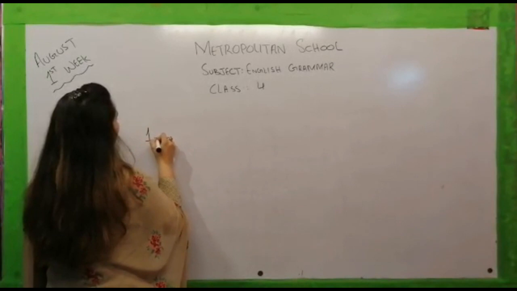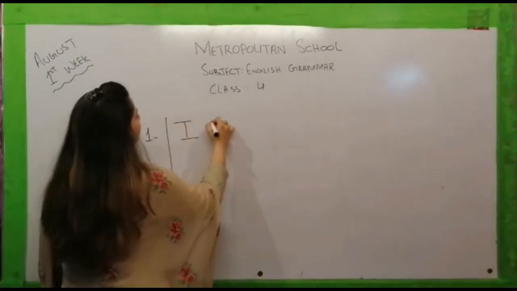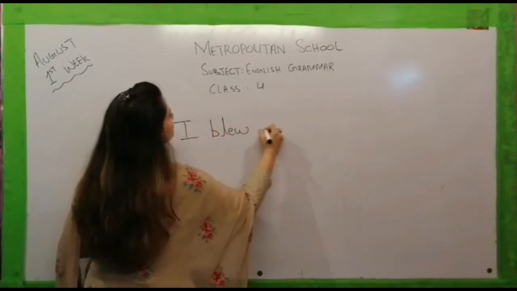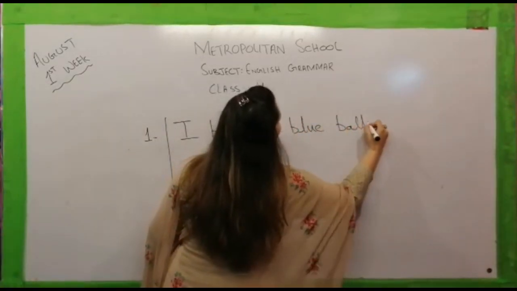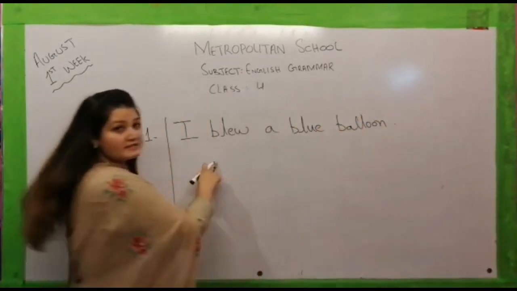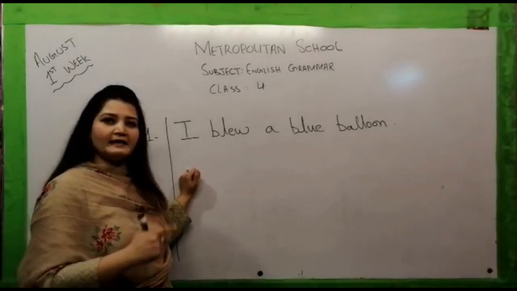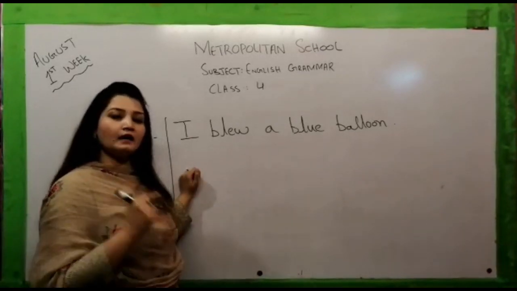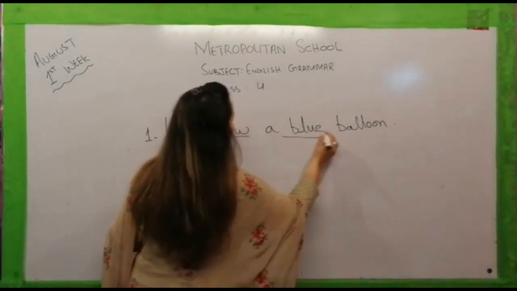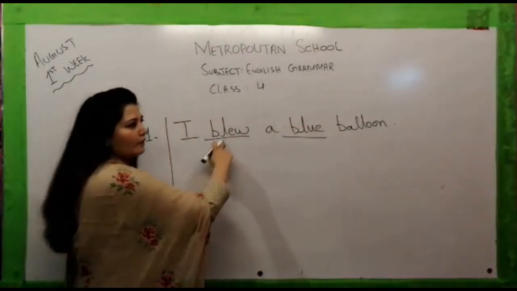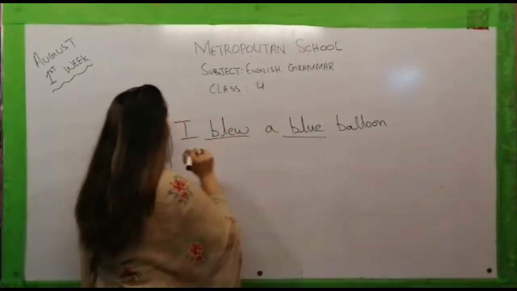For example, number 1, like in the beginning, I blew a blue balloon. So in this sentence, we are using a word twice. One as a past form of blow and the other one as a homophone. Blew and blue.